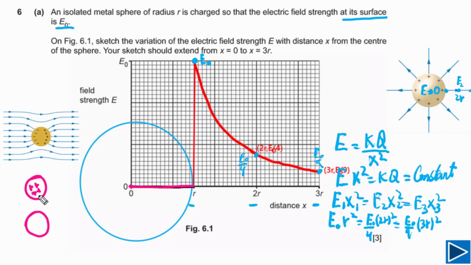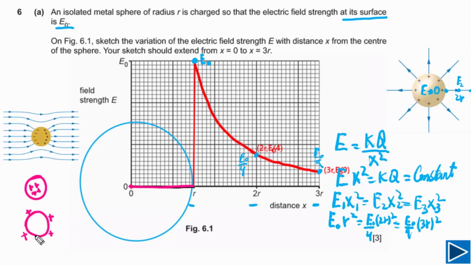What will happen is that this charge will not stay here. You need to understand the reason is that because this is metal, this is a conductor, so there is repulsive force between these charges, they will repel each other, and finally these charges will stay at the surface of the metal sphere, and they will be evenly distributed.